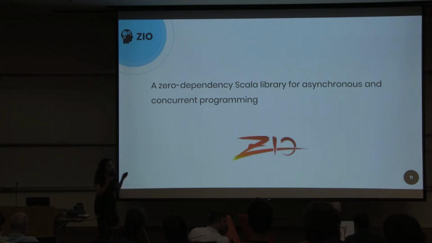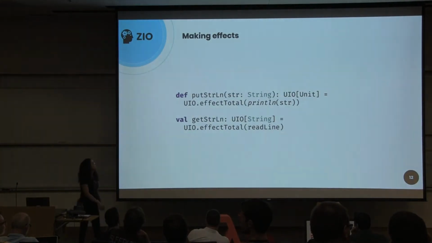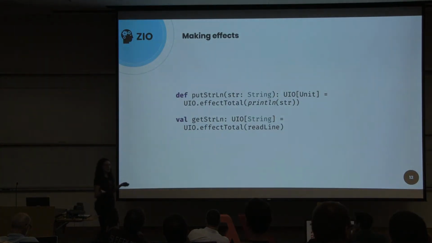ZIO has different types to describe different types of effects. As a simple example, here we describe print line, and print line will never fail.